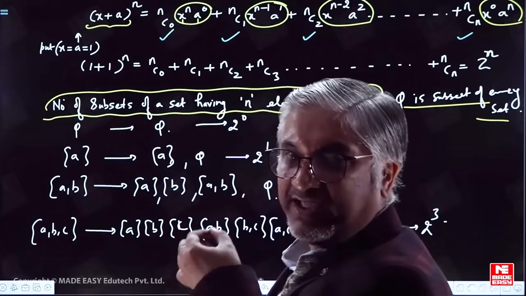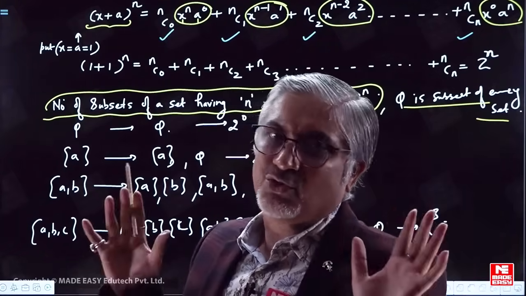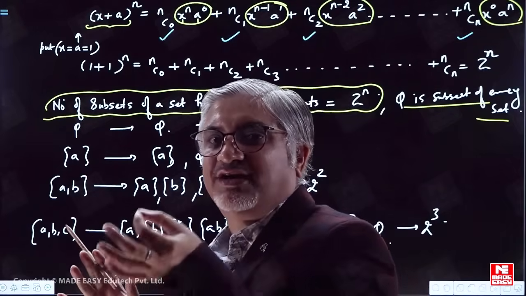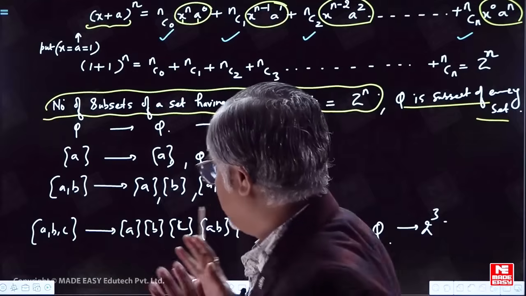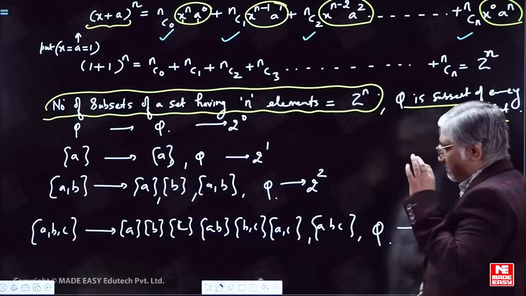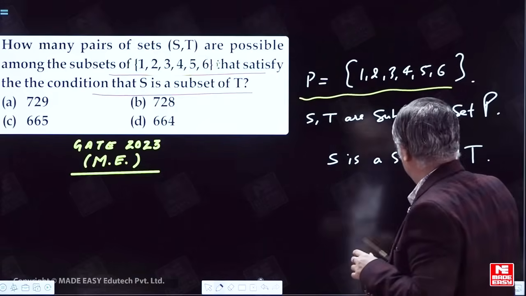If a set contains elements A, B, C, D, so surely we can select none at a time, 1 at a time, 2 at a time. So 2 power 4 will come out to be 16 subsets. Now guys, I will need your utmost attention here. Let's move back to the question.